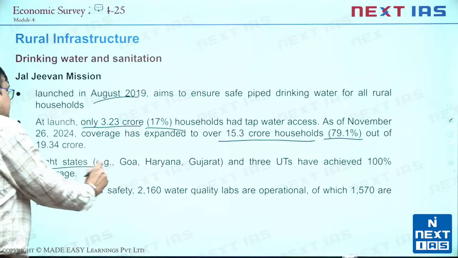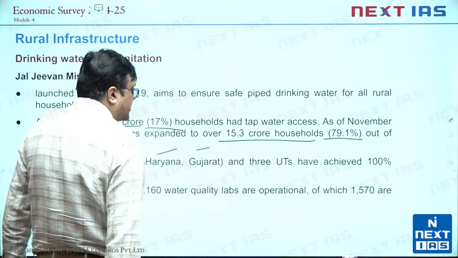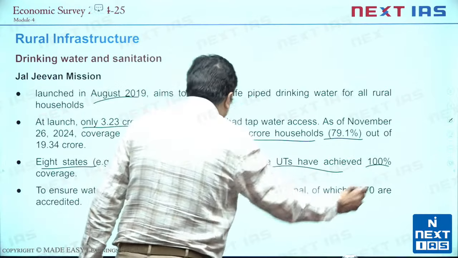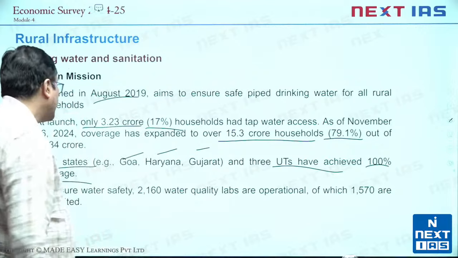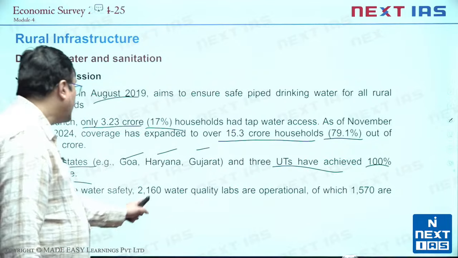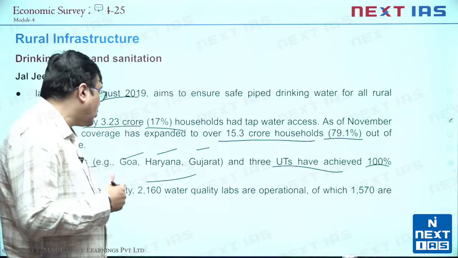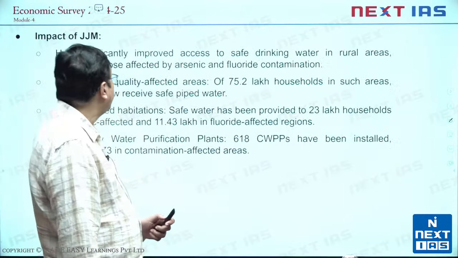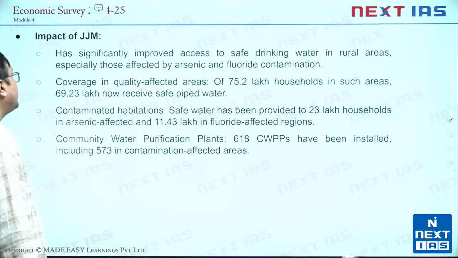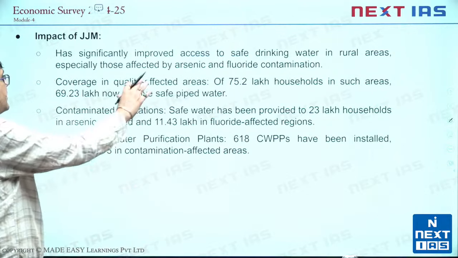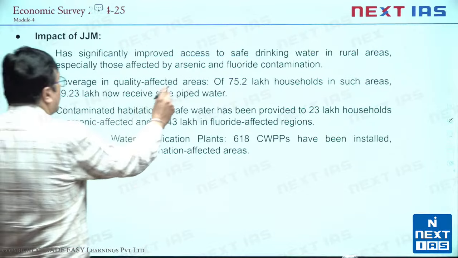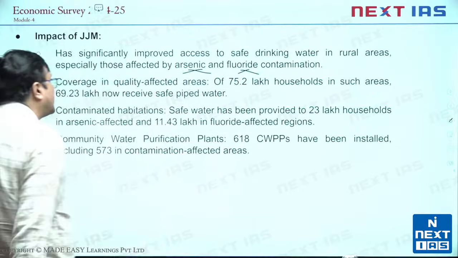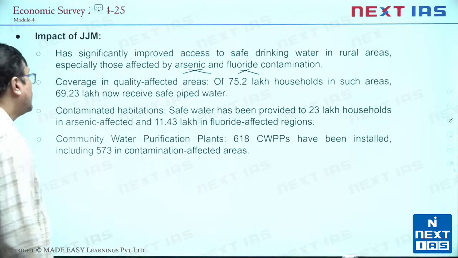And 8 states like Goa, Haryana, Gujarat, etc. and 3 UTs have achieved 100% coverage. And to ensure water safety, 2,160 water quality labs are operational, of which 1570 are accredited. Also, we look at Jal Jeevan Mission impact. Access to safe drinking water has increased. Arsenic and fluoride contamination have been reduced.